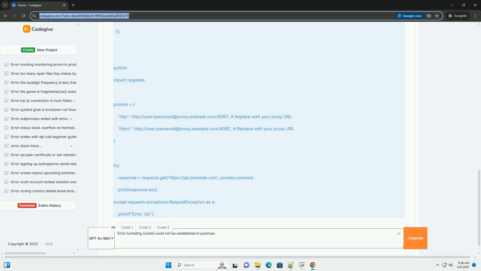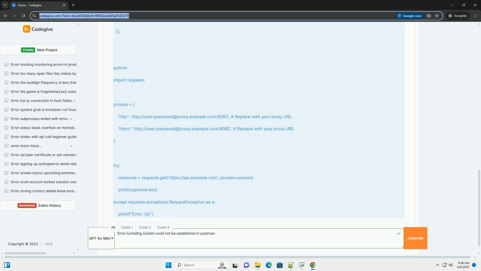6. PAC file, proxy auto-configuration. If your organization uses a PAC file, select Use System Proxy and ensure that your system is configured to use the PAC file. The PAC file contains JavaScript code that determines which proxy server to use for different URLs. Examine the PAC file's contents, if you have access, for errors or incorrect routing rules. Your IT department will usually manage this.